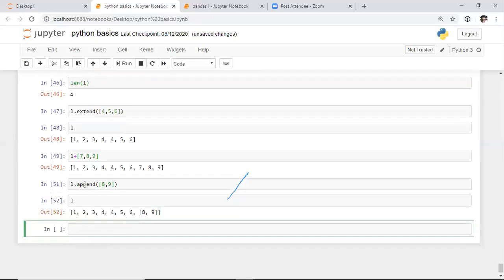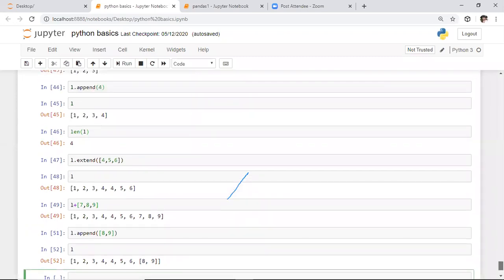Whenever you observe the output, this entire list will be considered as a single value. This entire list will be added as a single value only. That means we are concatenating this entire data structure at the end of this data structure. Whenever you want to add one value at the end of the list, we need to use the append function. Whereas if you want to extend one data structure, or append all the attributes of one data structure into another data structure, we need to use this extend function.